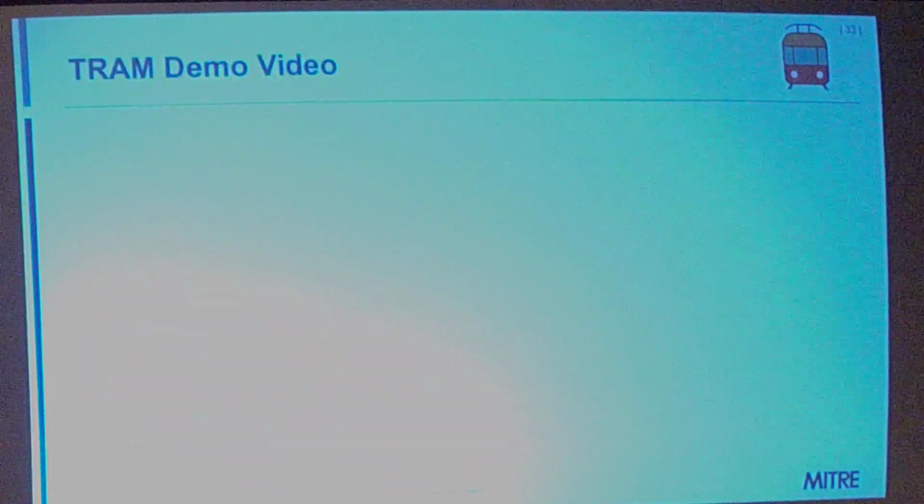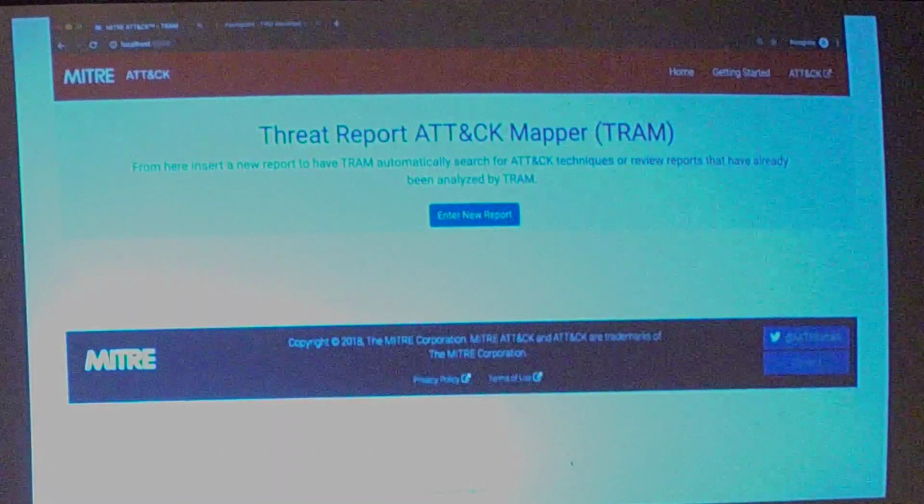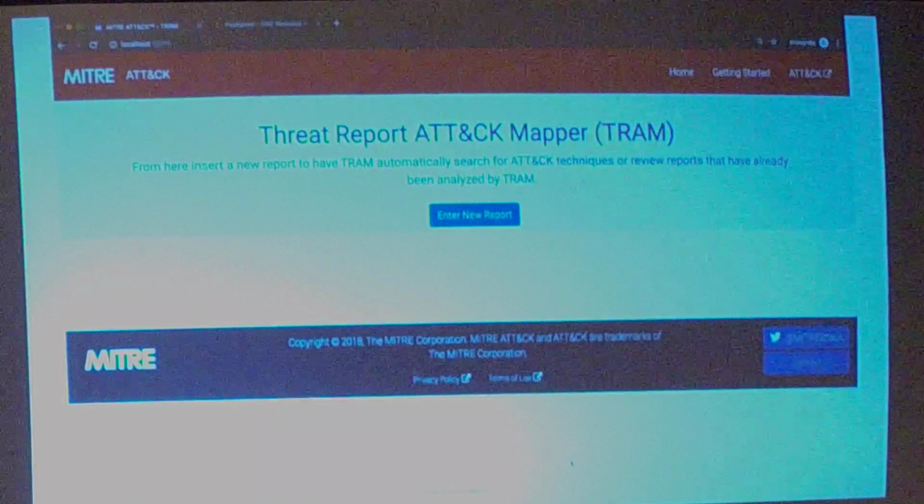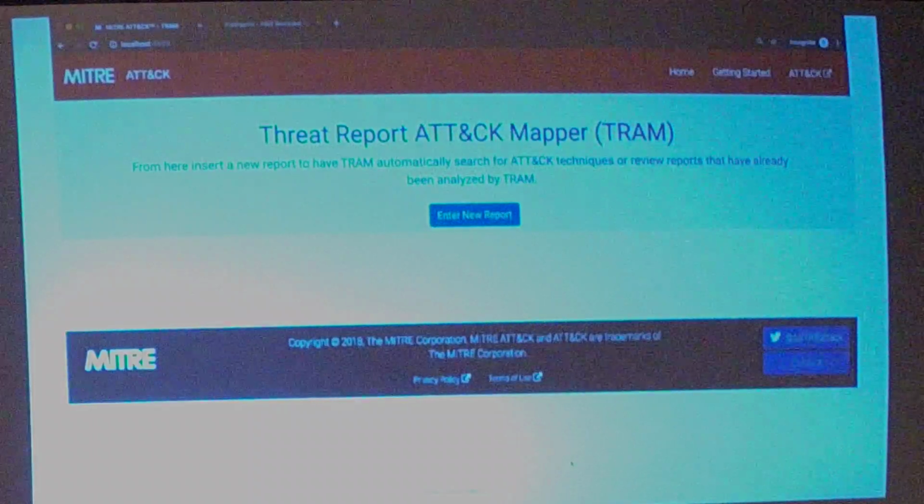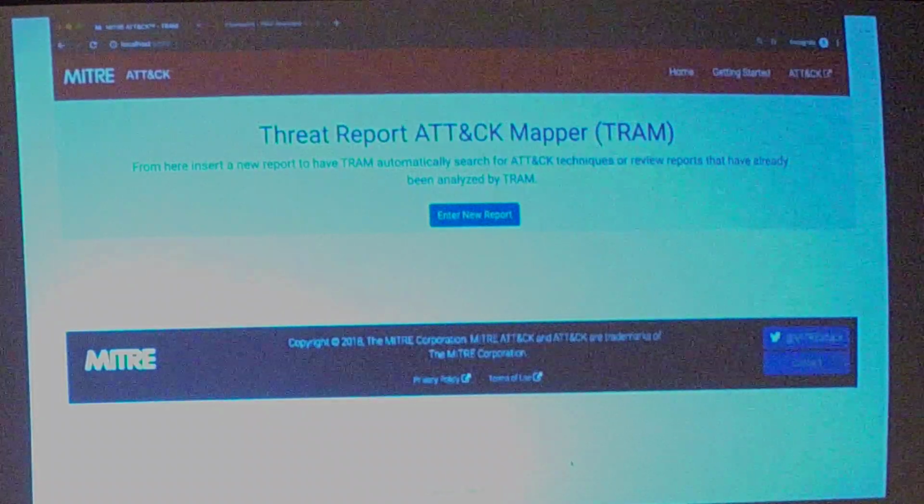Cool. Great. So that was a pretty in-depth view of what's happening under the hood, but now we want to show it to you. Everything is run locally on the user system. So once you load it up, give it just a second.